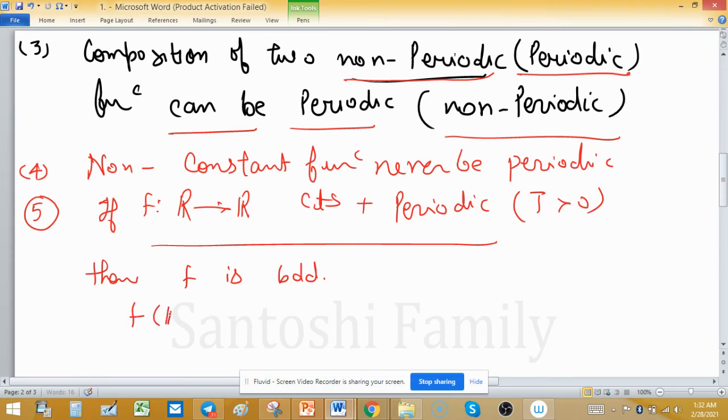Means the image of f is nothing but f of [0, T].